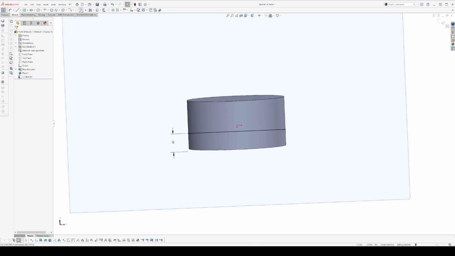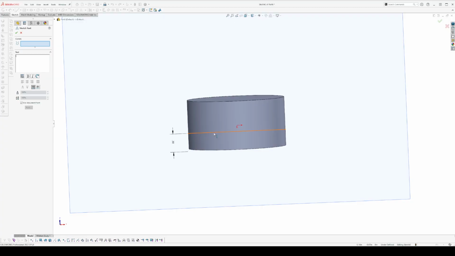Next, we're going to write some text on this plane, and the curve we're going to select is this line. The text we're going to write is whatever you like. In my case, I'm going to write I4.